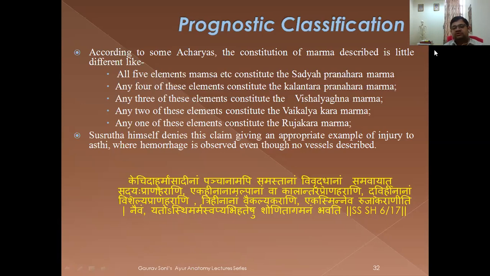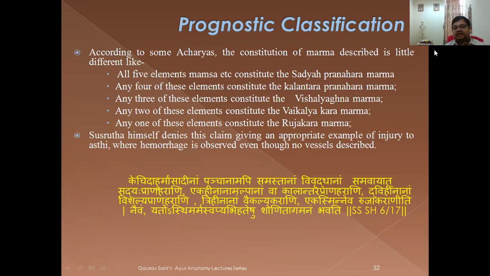This is not the view of Sushruta; this is given by some other authors, and Sushruta himself denies this claim, giving an appropriate example of injury to Asthi. Injury to Asthi means Asthi Marma predominantly, and there should be no blood flow or anything else, but hemorrhage is observed even though no vessels are described or can be seen by the naked eye.